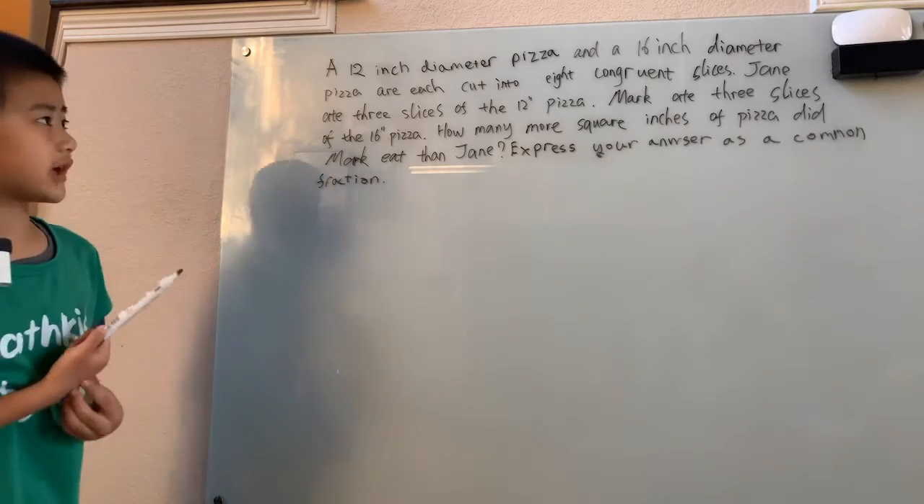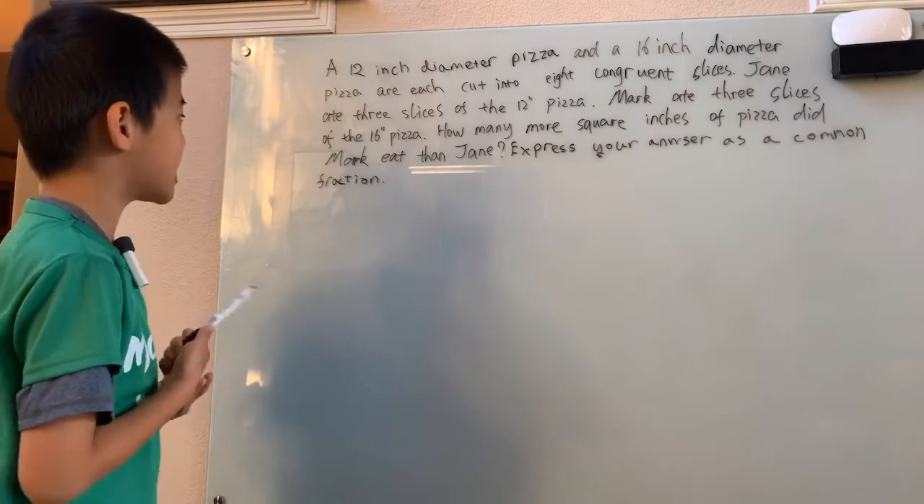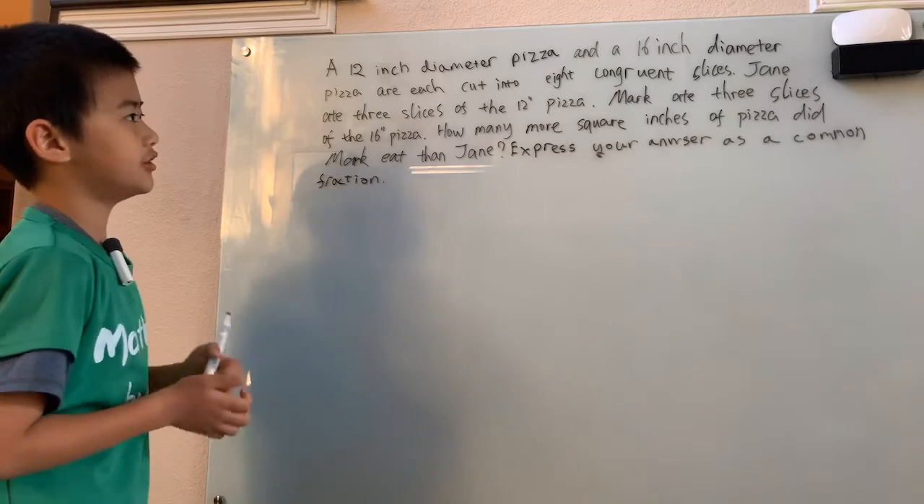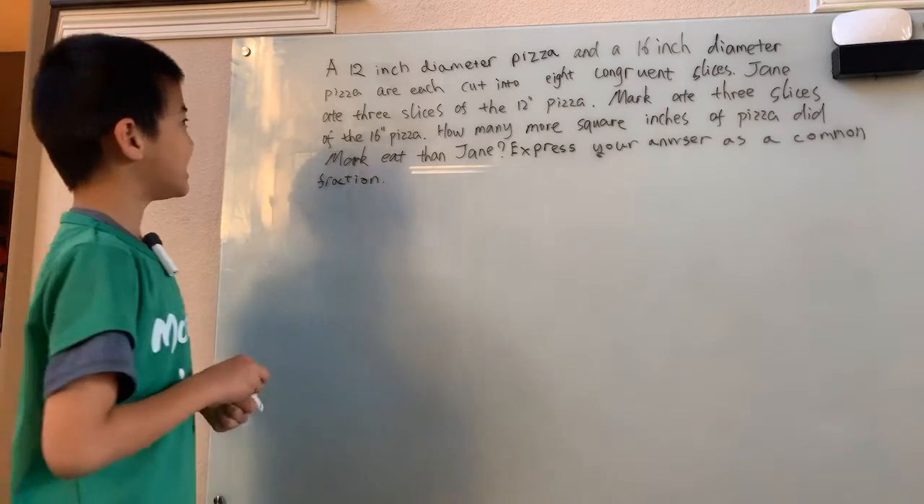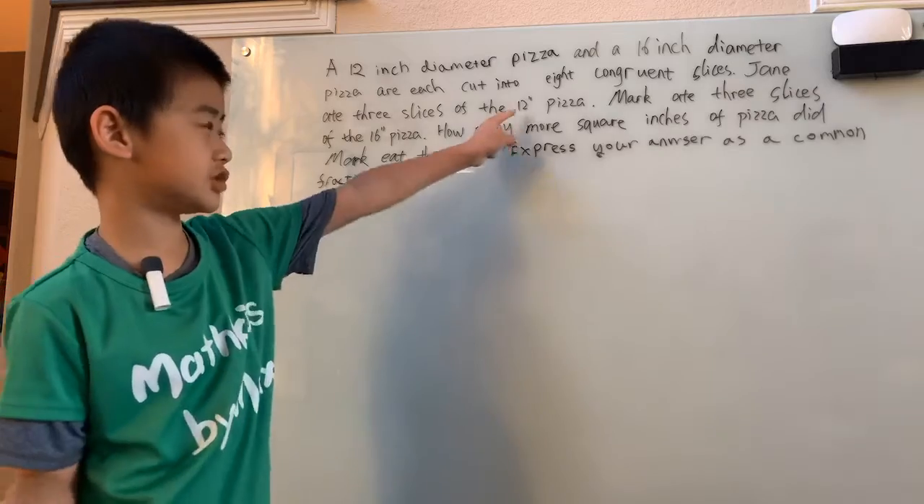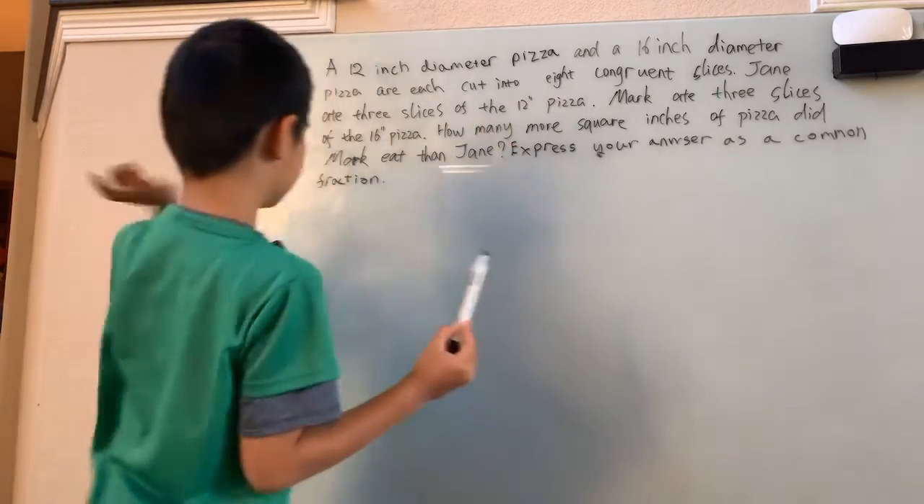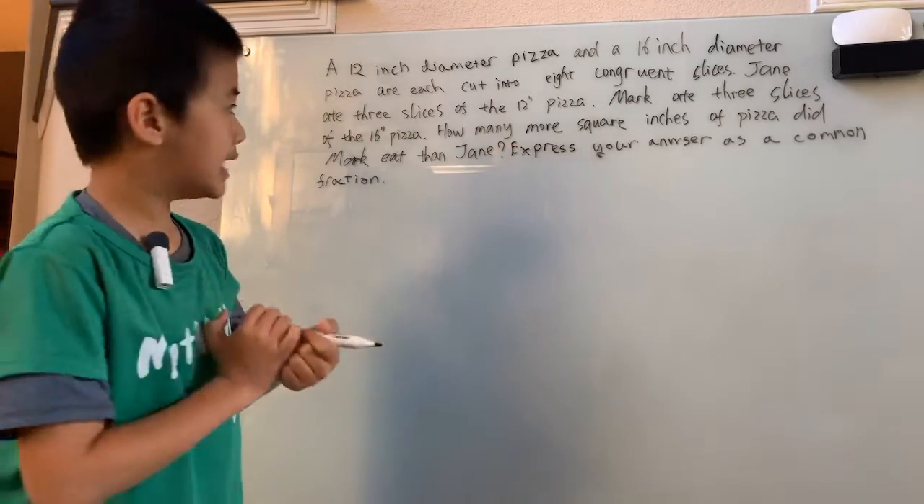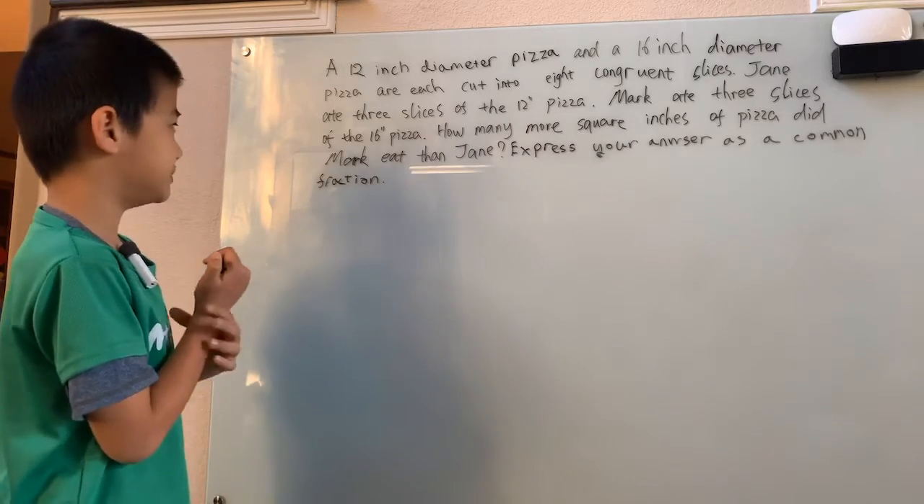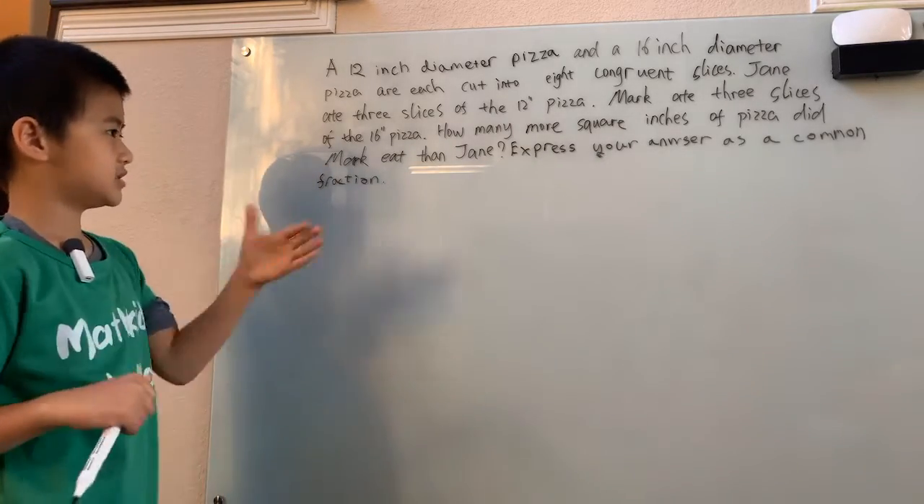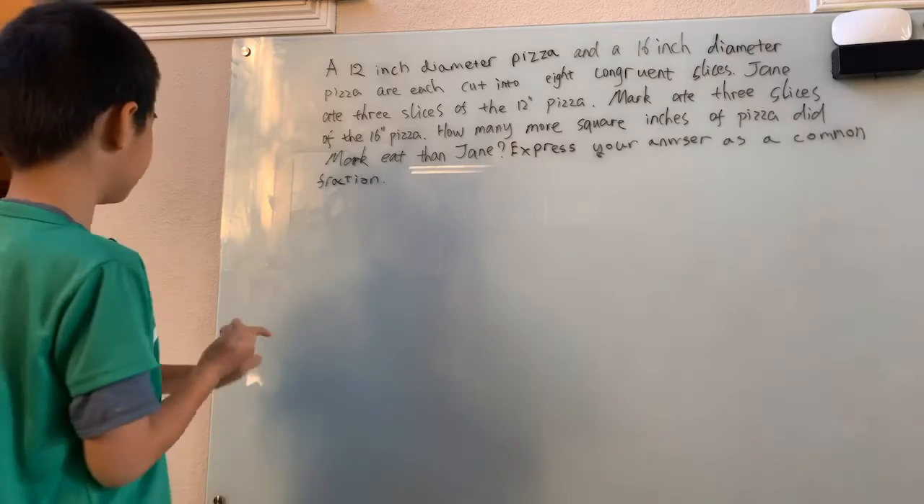A 12-inch diameter pizza and a 16-inch diameter pizza are each cut into 8 congruent slices. Jane ate 3 slices of the 12-inch pizza. Mark ate 3 slices of the 16-inch pizza. How many more square inches of pizza did Mark eat than Jane? Express your answer as a common fraction.